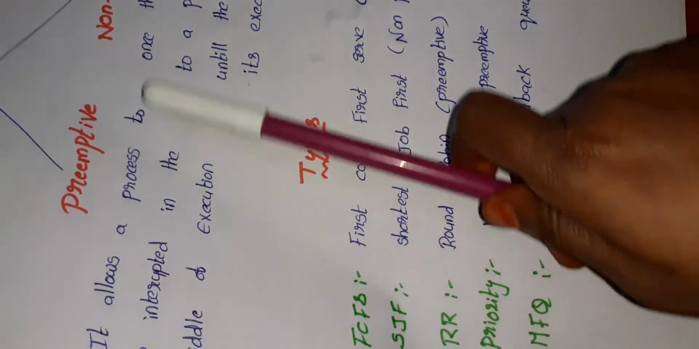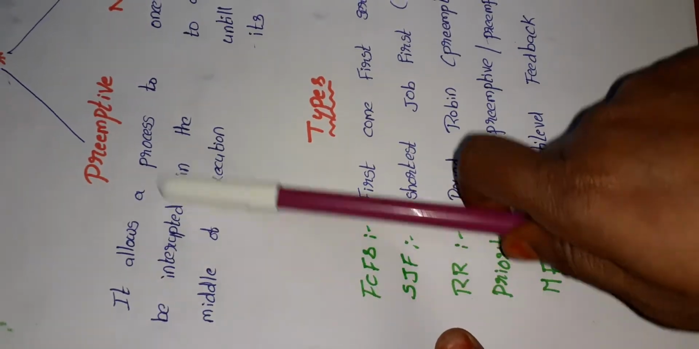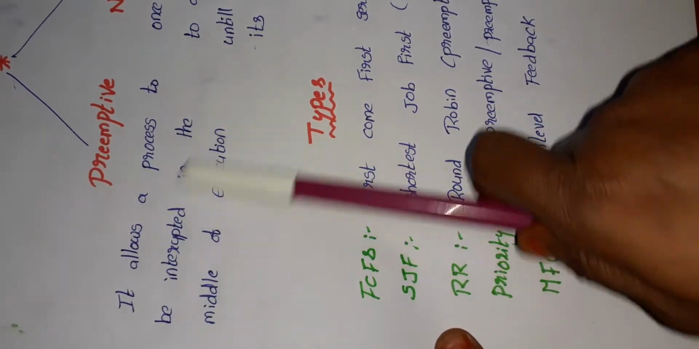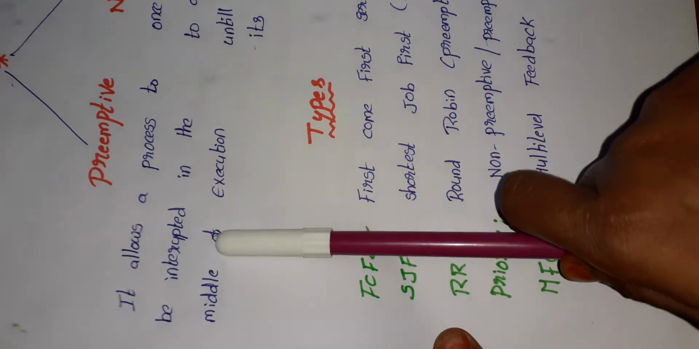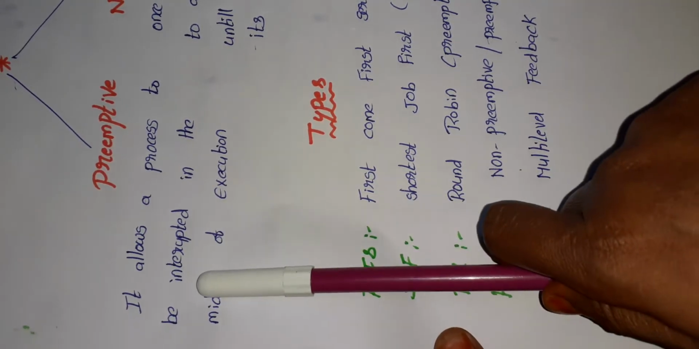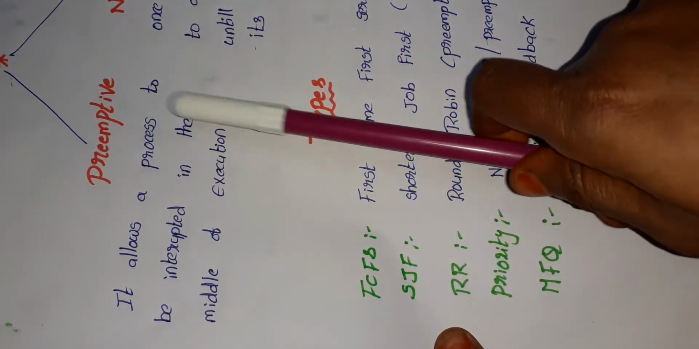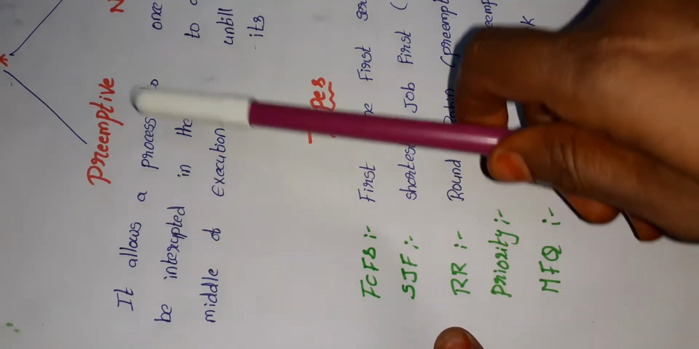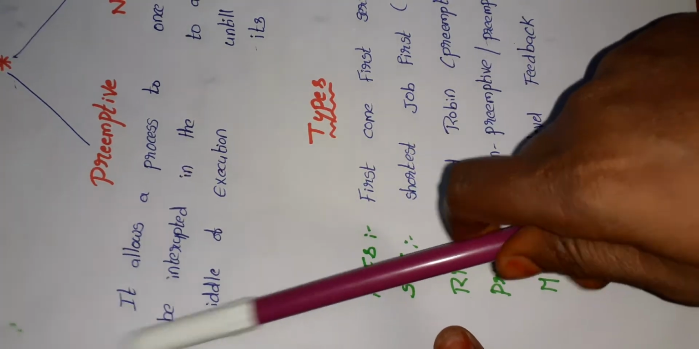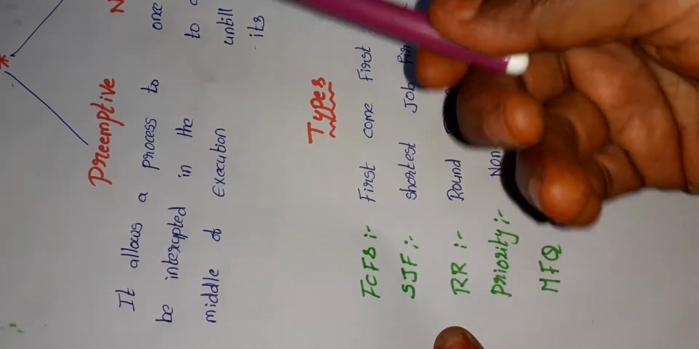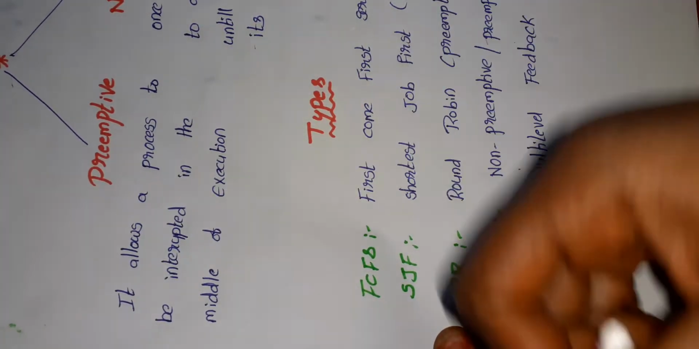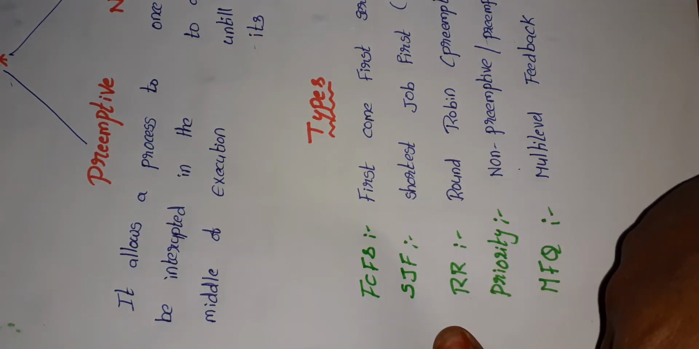A preemptive scheduling algorithm allows a process to be interrupted in the middle of execution. That means while one process is executing in the CPU, for some cause the process will stop its execution and give the chance to another process. This is called a preemptive scheduling algorithm.